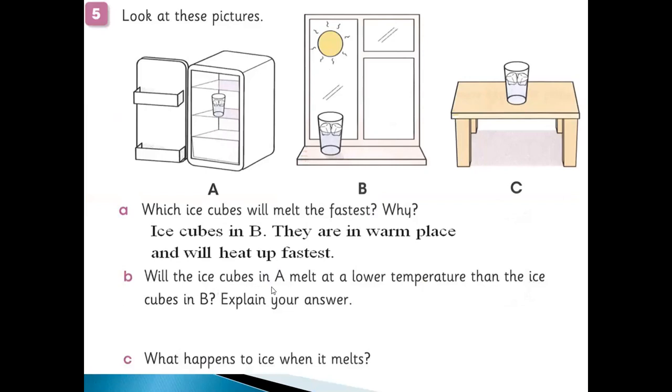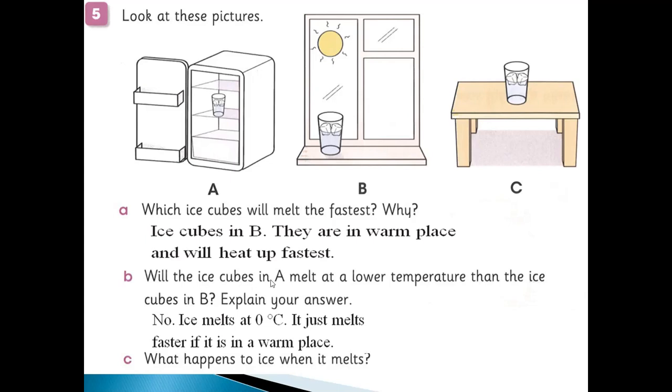Will the ice cube in A melt at a lower temperature than the ice cube in B? Explain your answer. What do you think? Obviously, no. Ice melts at which temperature? Obviously, zero.